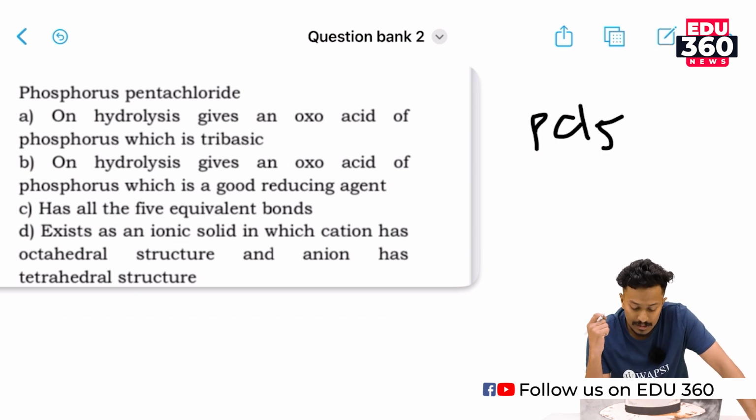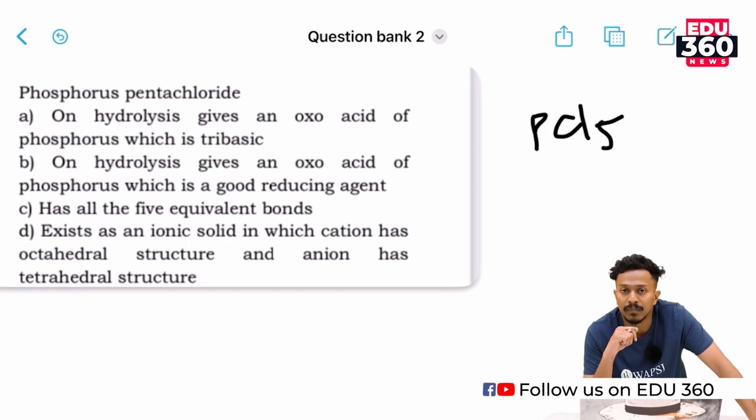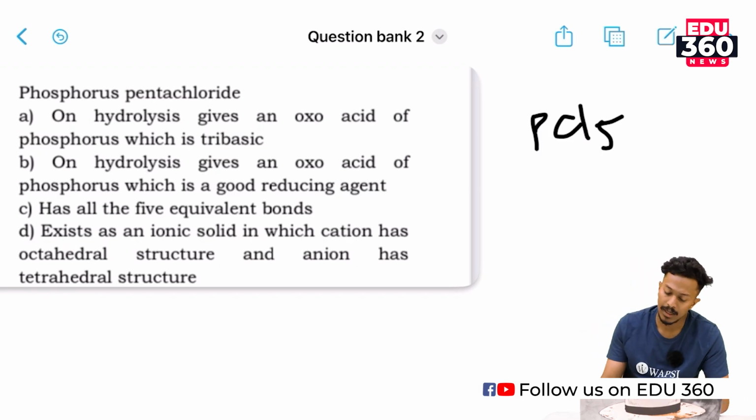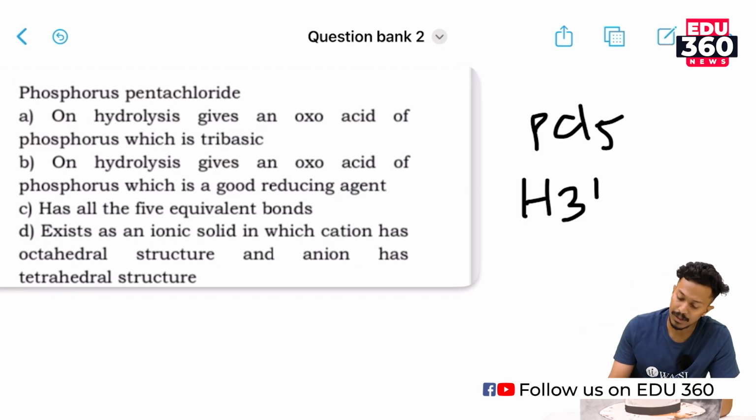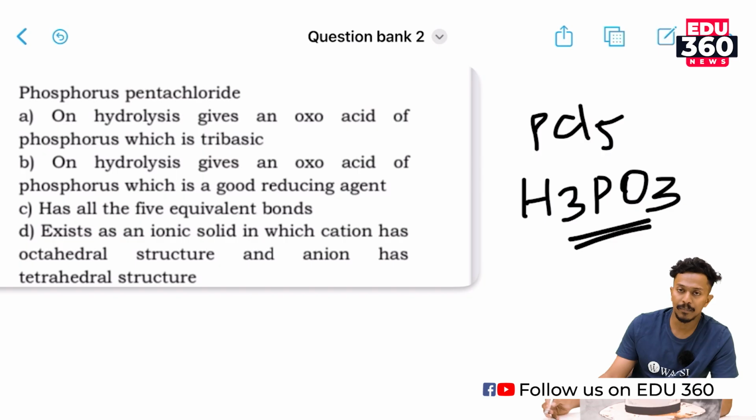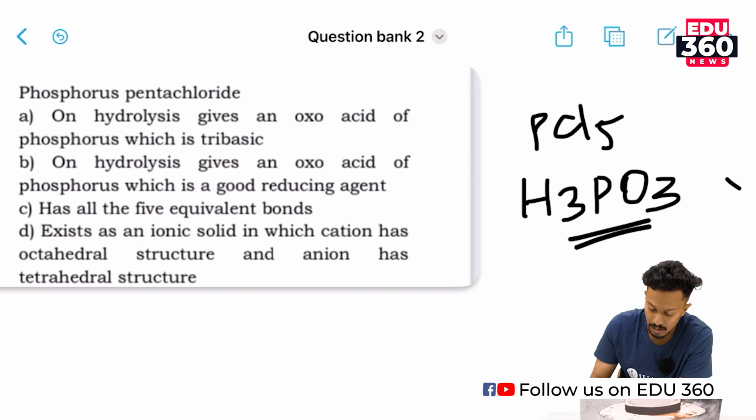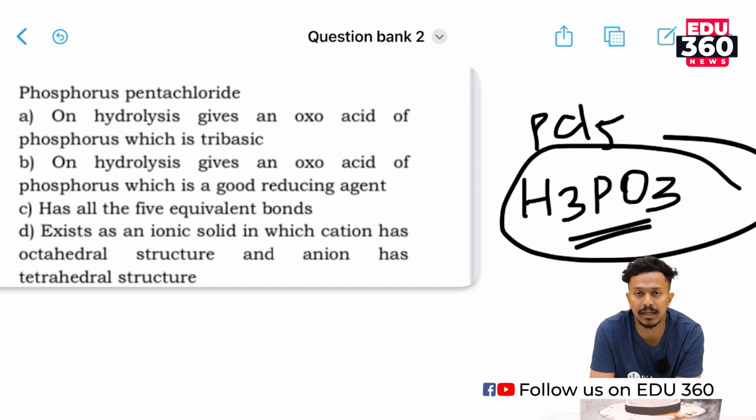On hydrolysis it gives an oxo acid of phosphorus which is tribasic. What is the only tribasic acid which is formed by the hydrolysis of PCl5? It is orthophosphoric acid, right? H3PO4. Okay.